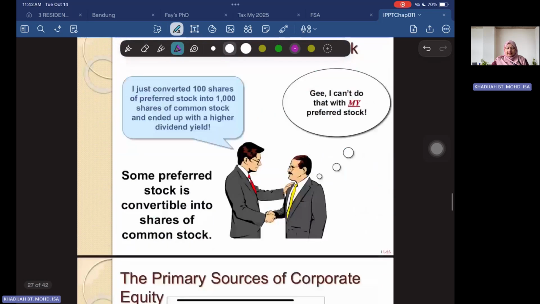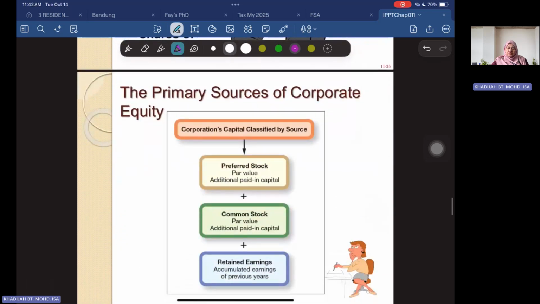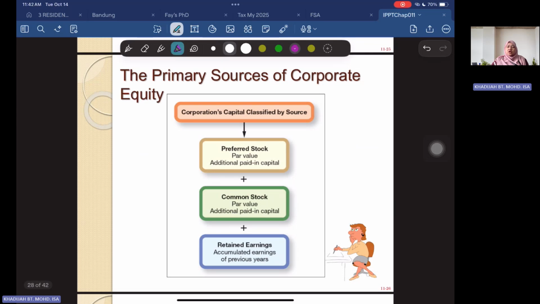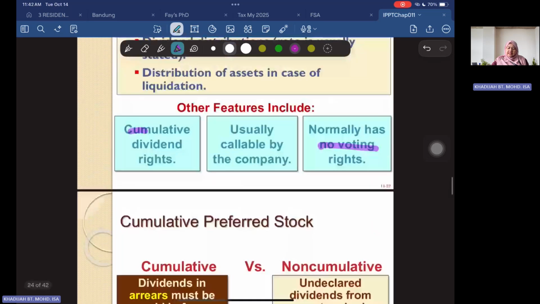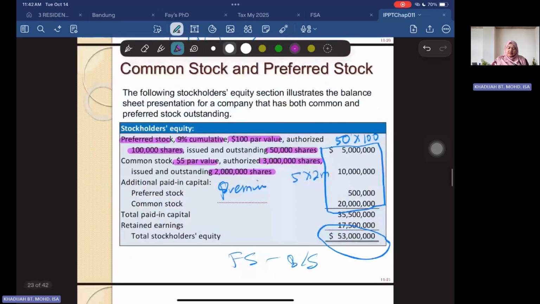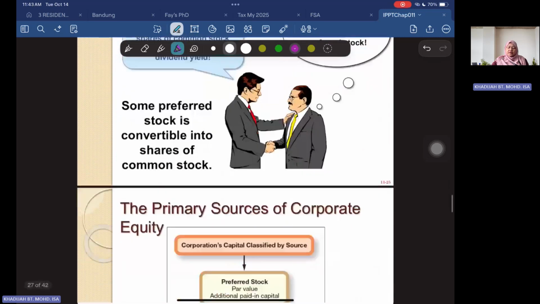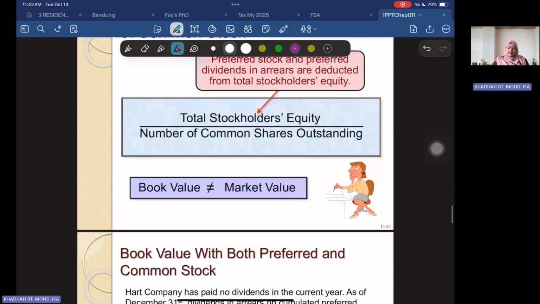Okay, in terms of the sources of corporate equity, we classify based on preferred stock, common stock, and your retained earnings. So we have the three, just like we had in the presentation here. We have the preferred stock, common stock, and then additional paid in capital. Then you have your retained earnings. So that is the sources of your owners' equity.